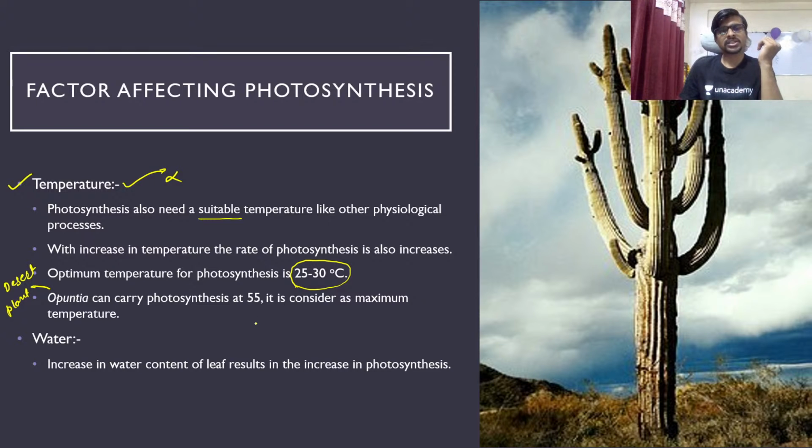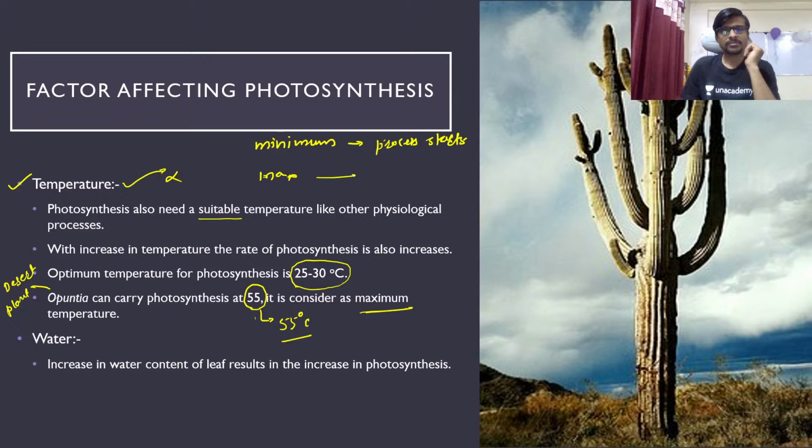It shows the photosynthesis at 55 degrees Celsius. So if you see the 55 degrees Celsius, the photosynthesis is working. So it is called a maximum temperature. Okay, so what is meant by minimum, guys? Minimum means where the process starts. And maximum means where the process ends or stops due to the high temperature. So this is called maximum and minimum parameters.